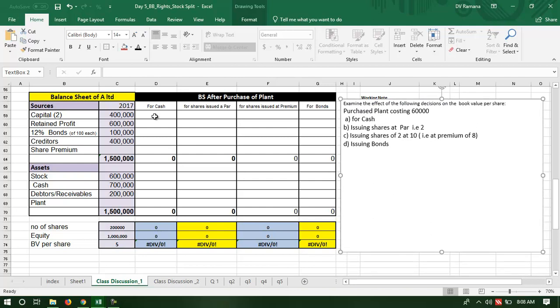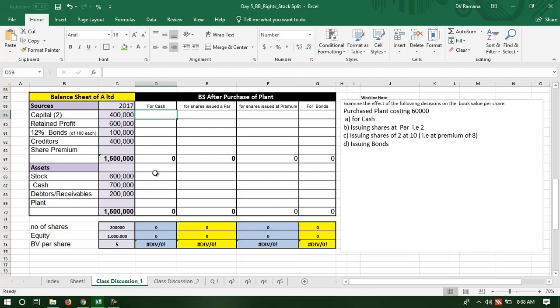Therefore plant will increase by 60,000 and cash will reduce by 60,000, because you purchase the plant for cash.